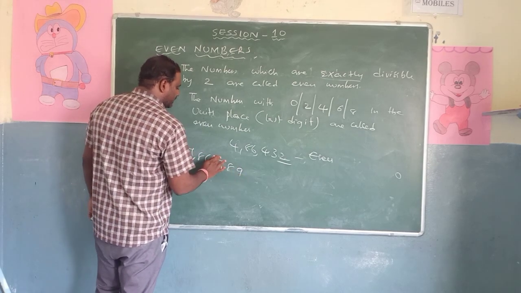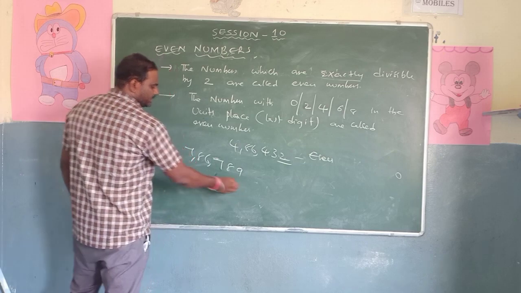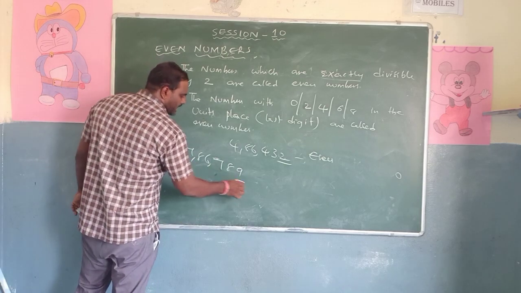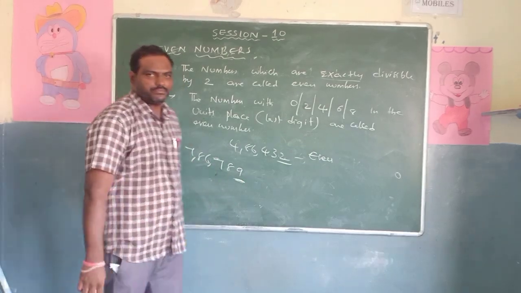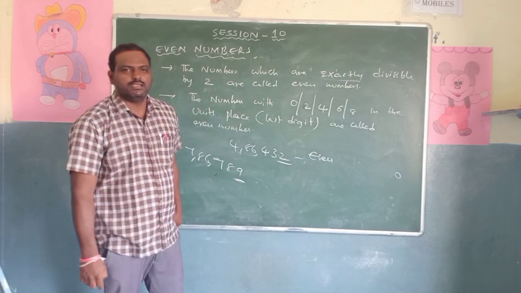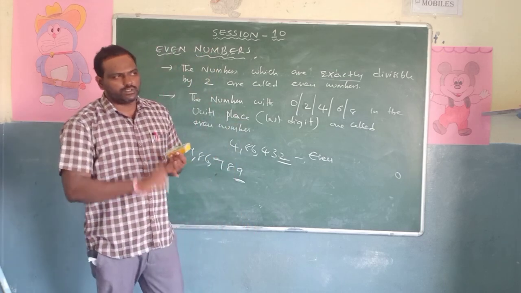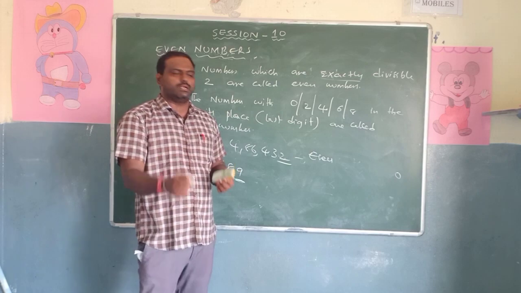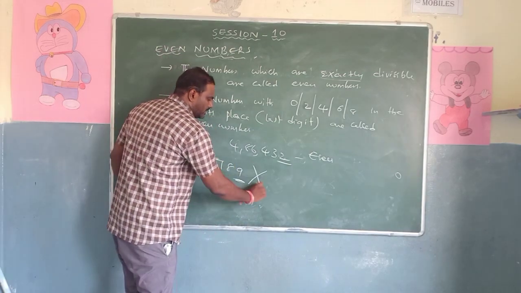7,86,789. Whether it is even number or not. Look at this. We have to check the last number. What is the last number? 9. ఎంత ఉండాలి? ఉంటే 0 ఉండాలి, లేదంటే 2 ఉండాలి, లేదంటే 4 ఉండాలి, లేదంటే 6 ఉండాలి, లేదంటే 8 ఉండాలి. ఎంత ఉంది? 9. కాబట్టి it is not an even number.